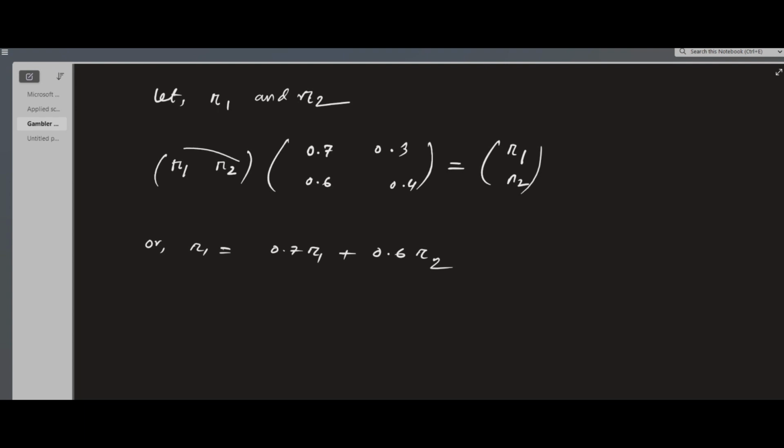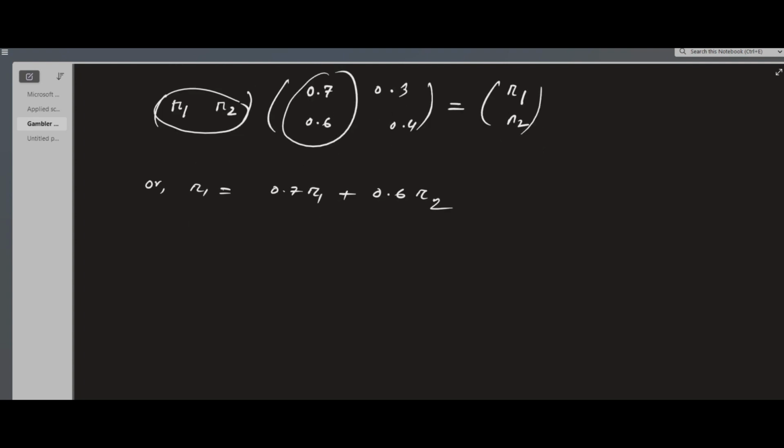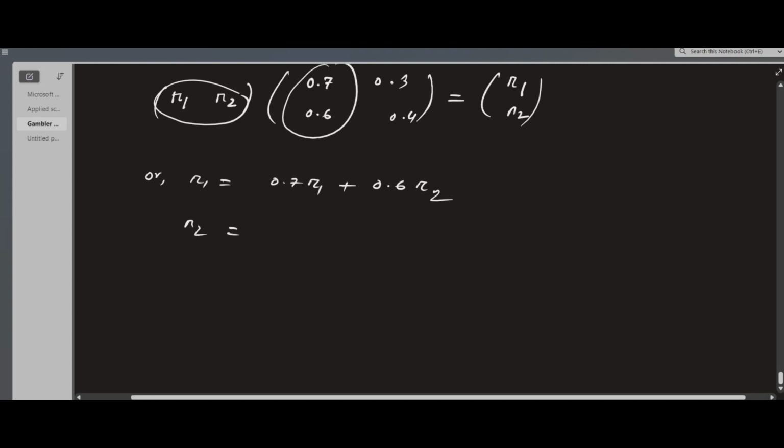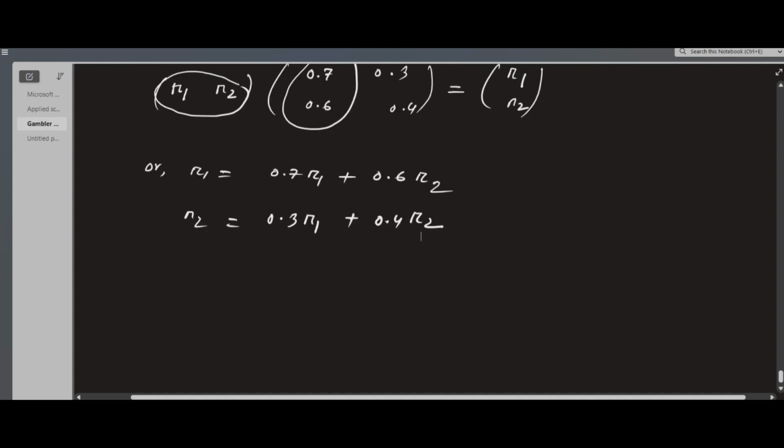This is the calculation, a matrix multiplication process, and finding R2 is the same process: R2 is equal to 0.3 R1 plus 0.4 R2. This is our second equation.